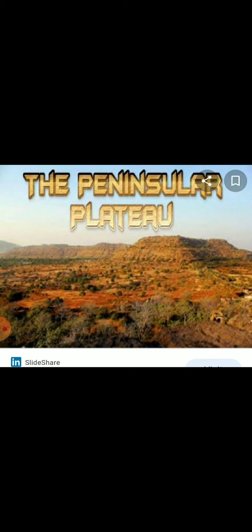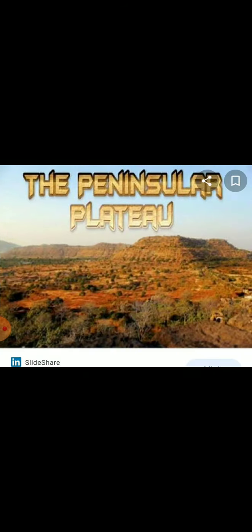The alluvial tract marks the southwestern boundary of the plateau region. The northern and northeastern boundaries are marked by the Bundelkhand upland. The peak of Anamudi is the highest point in the Peninsular Plateau. Its height is 2,695 meters and it is located in the Anamalai. The general slope of this plateau is towards the east.